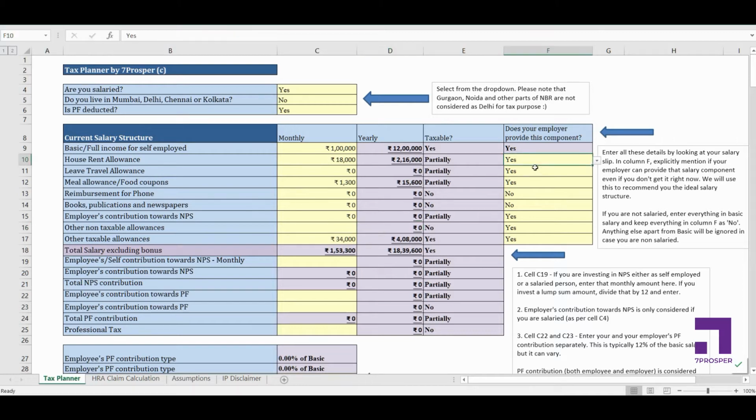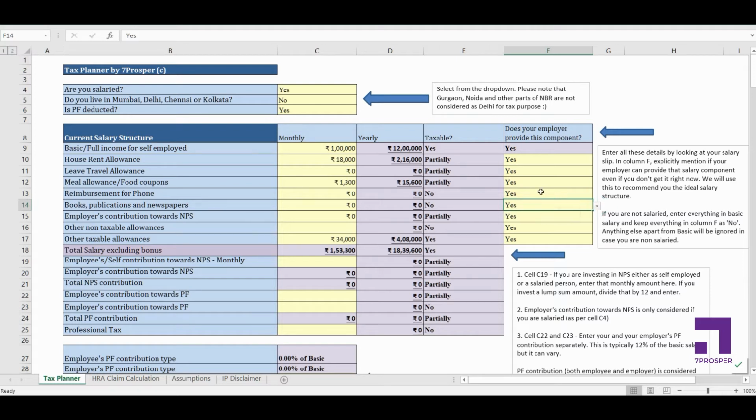Okay, this is something important. Now it doesn't matter if you are getting all these components currently in your salary or not. It might be the case that your employer is willing to provide you all these components, just that you have not taken these components so far. So you have to mention whether these components are possible or not. Like HRA, right now you're getting HRA, so this has to be selected as yes. LTA also you're getting, so this has to be selected yes. Meal allowance you are anyway getting, so we'll let this be selected as yes. Reimbursement of phone. Right now you're not getting any component for reimbursement of phone or books, publications and newspapers, but your employer has the provision of providing you these components, so let's mark it as yes.